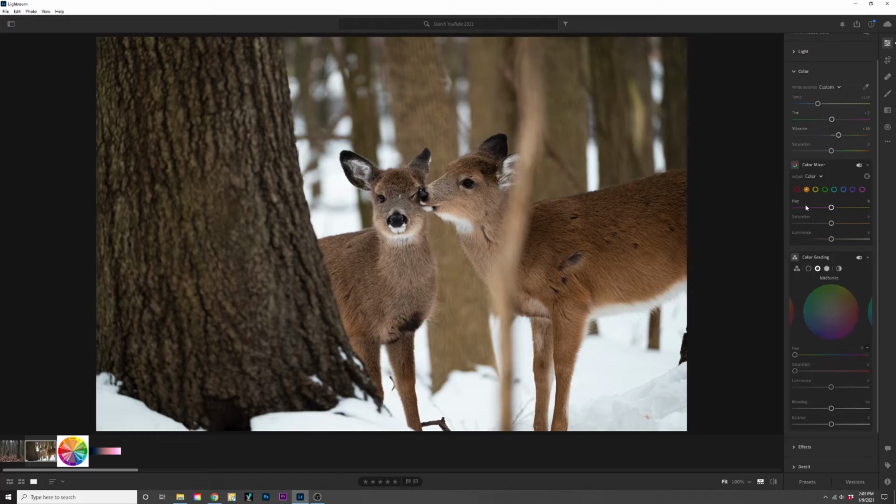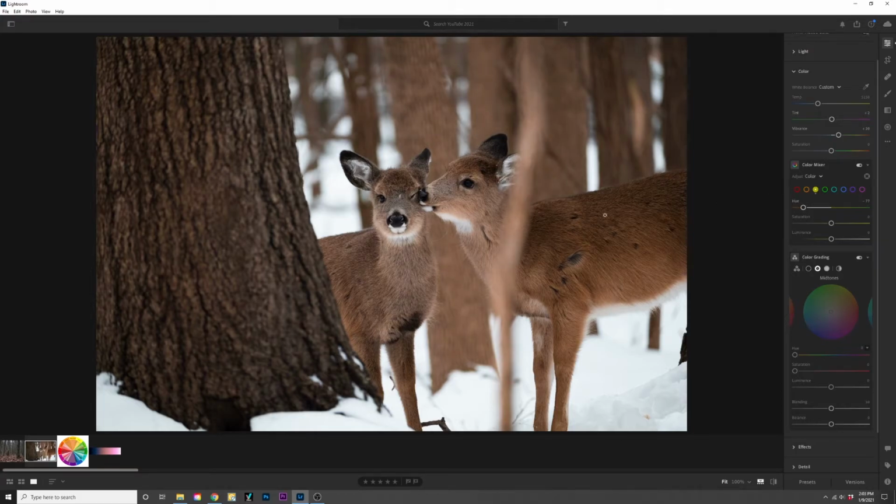Now, say I didn't want this fur to be so orange. Maybe I wanted it to be a little more yellow. I would increase the hue a little bit, and now the fur looks a little more yellow, as do a lot of the trees. But if I wanted to move that back down towards red, I could. Now it's only going to affect those tones, not the little bit of green we have here, and not all the yellow either. Same goes if I want to just hit the yellows, because there's plenty of yellow in this photo too. I could turn them a little more green, or bring the hue down and make them a little more orange.